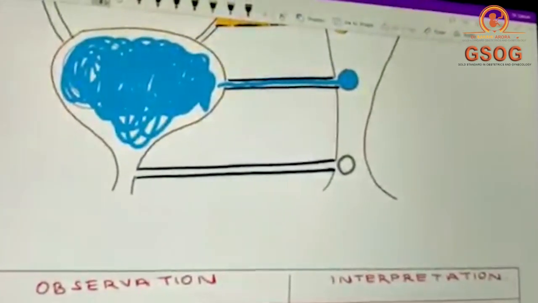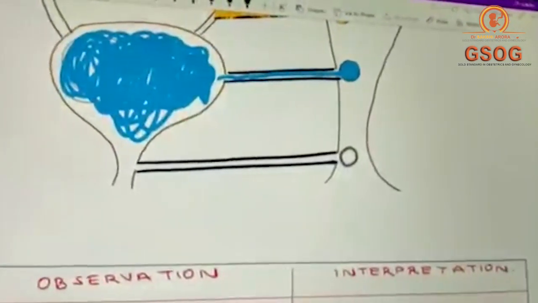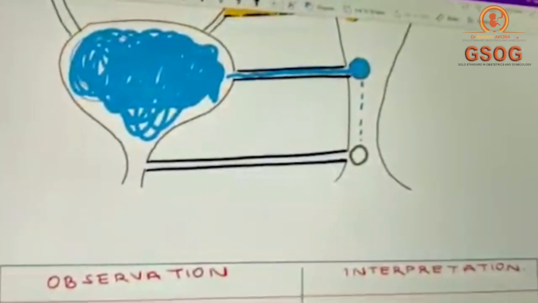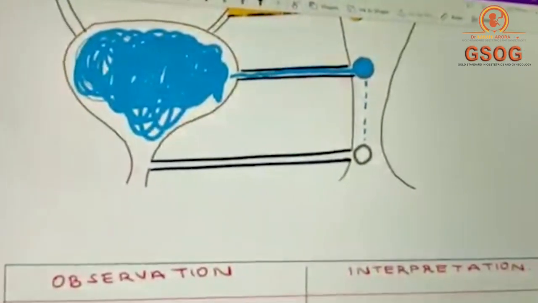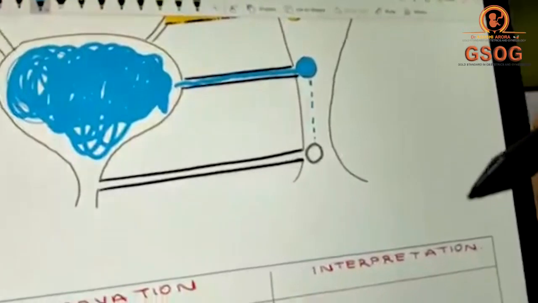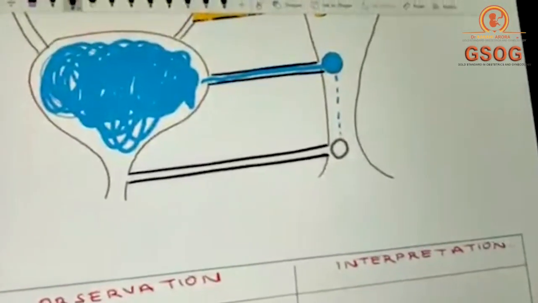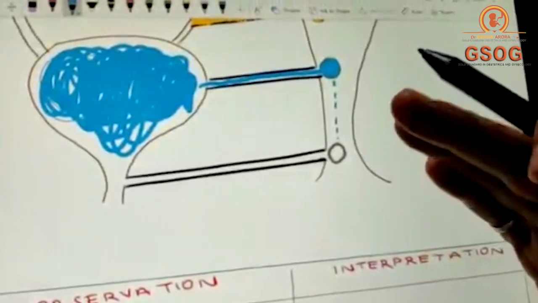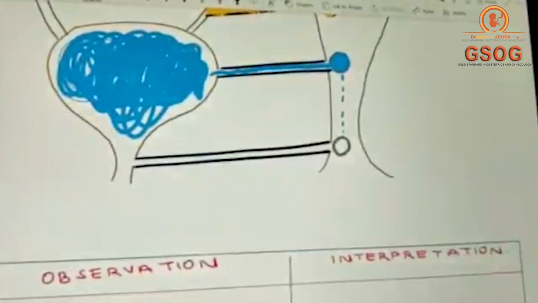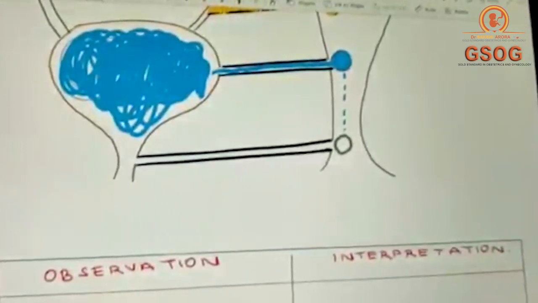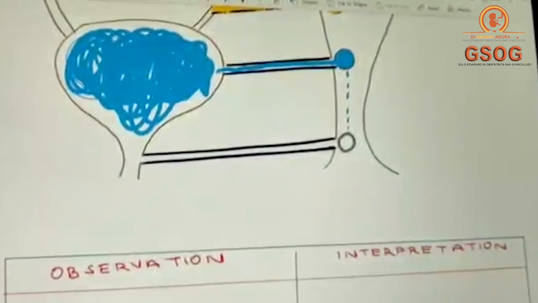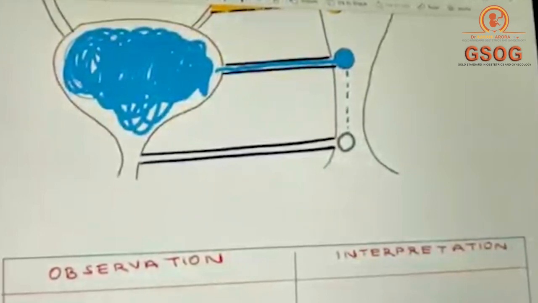Right? Now, the ideal situation is that the question should say that the middle and the lowermost cotton swab are blue in color and they are wet. But mostly the question will not say the lower one. It will say the middle cotton swab is blue in color and is wet. Right? And diagnose the type of fistula. So you know that this kind of fistula is a vesicovaginal fistula. So your second observation is you should write middle and in brackets write plus lower cotton swab is wet with urine and blue in color, then it means it's a vesicovaginal fistula.